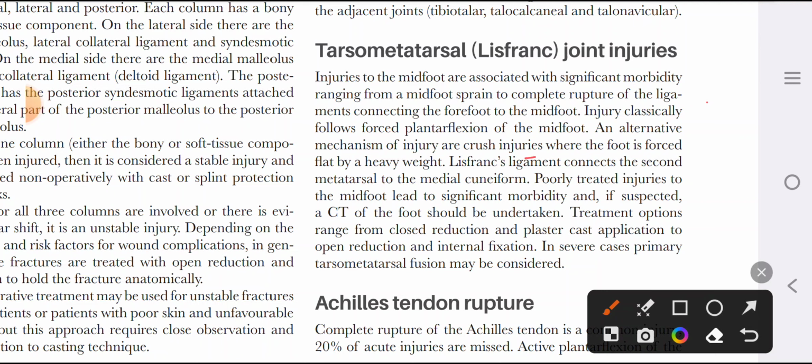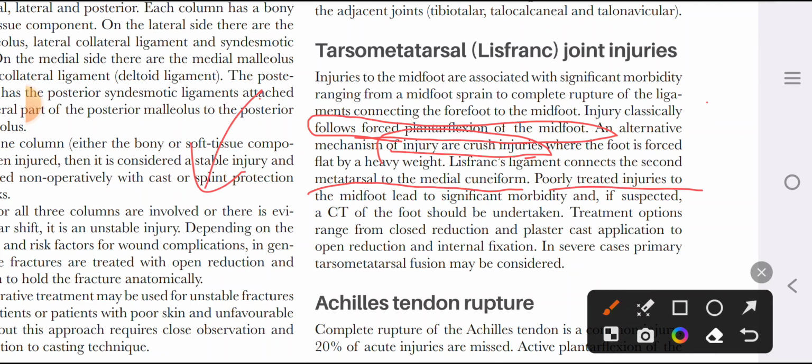Injury classically follows forceful plantar flexion. There are two mechanisms of Lisfranc injury. First is forceful plantar flexion. Forceful dorsiflexion causes fracture of the talus. Forceful plantar flexion causes Lisfranc injury, and crush injury to the foot also causes tarsometatarsal or Lisfranc injury. Lisfranc ligaments connect the second metatarsal to the medial cuneiform.